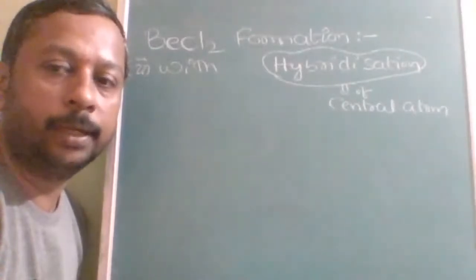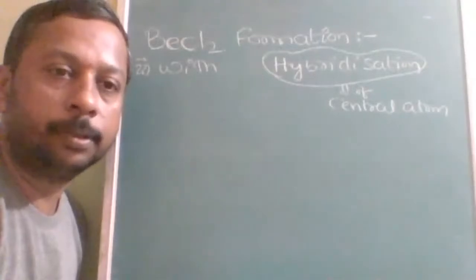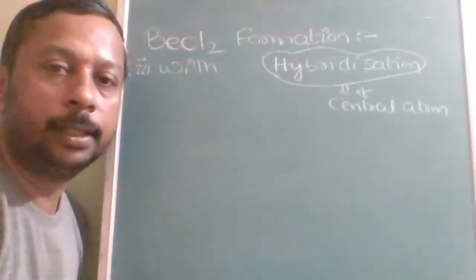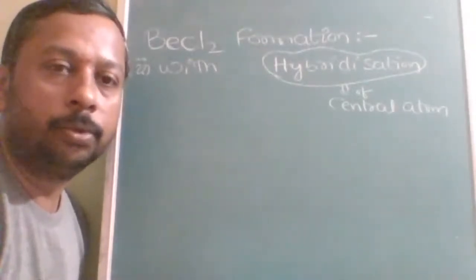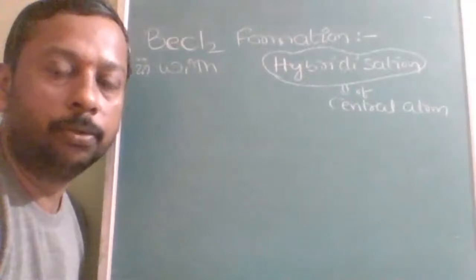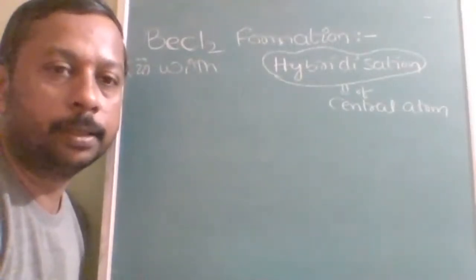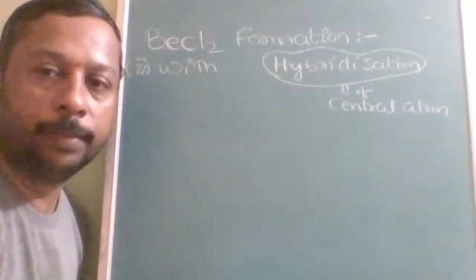Hybridization is not required in diatomic molecules like HCl, H2, or N2. But when a third atom enters, then hybridization is required to maintain the symmetry.